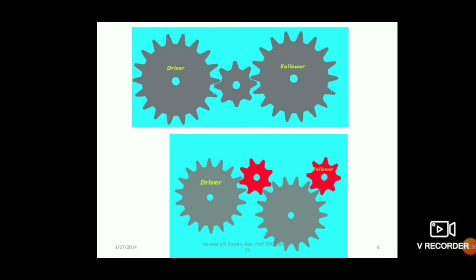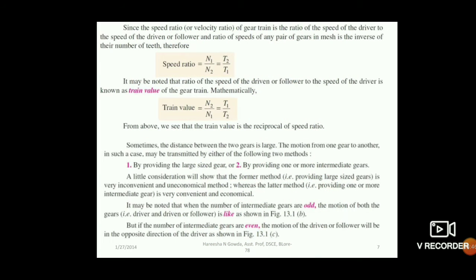So this is the picture where you have a driver, follower or driven, and an intermediate gear in between. Now we'll see how to find out the speed ratio. Speed ratio is nothing but the ratio of speed of, you can see 1 is the driver gear, 2 is the driven gear. If gear 1 and gear 2 are meshing with each other, speed ratio is always the ratio of the speed of the driver divided by speed of the driven, which will be equal to number of teeth.